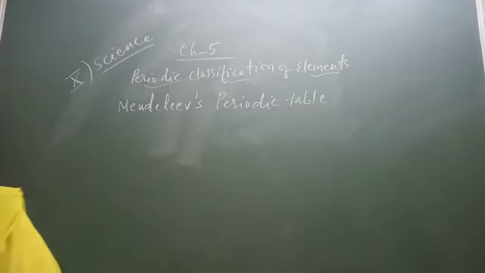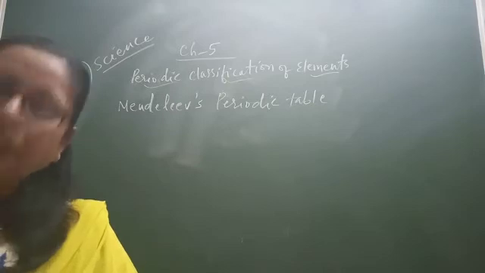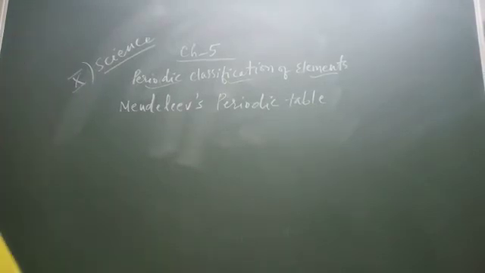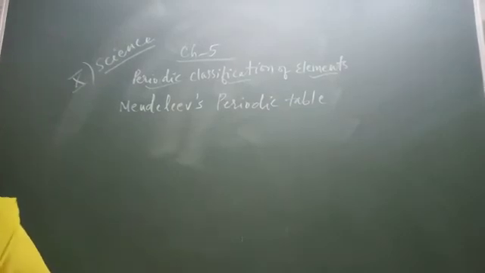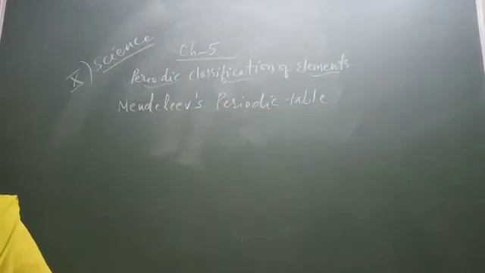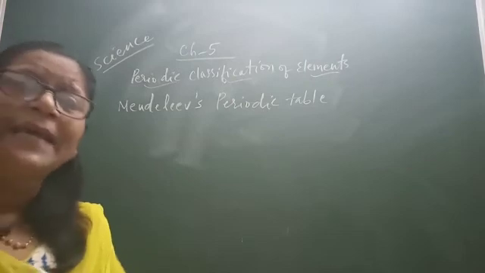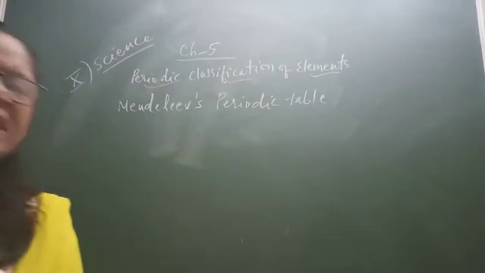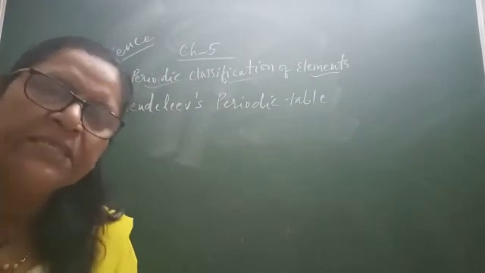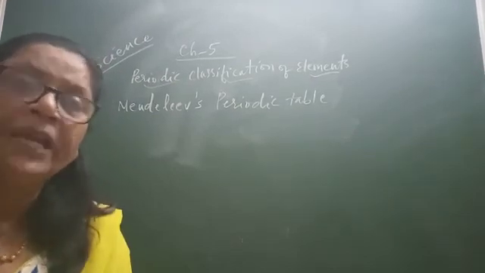It was the motivation for the discovery of some new elements. Now, this is the introduction about the scientist Mendeleev, who first properly arranged the elements known at that time, on the basis of their chemical properties and increasing atomic mass.